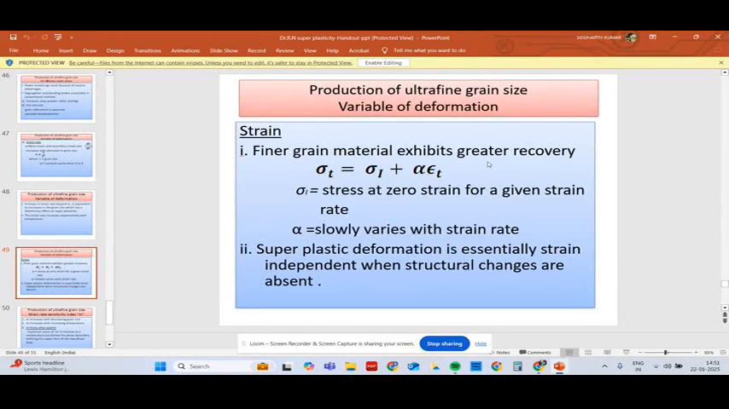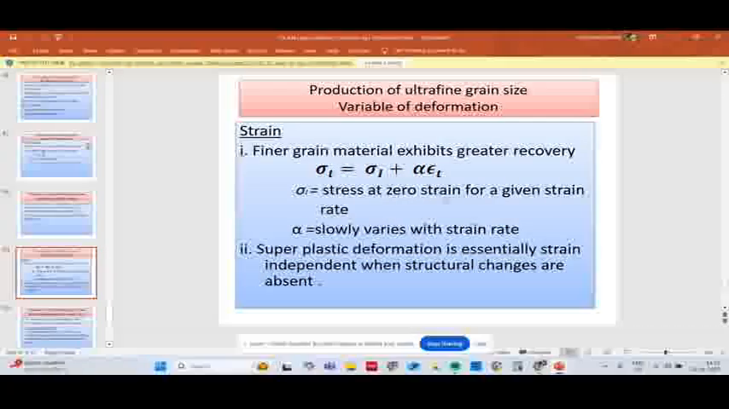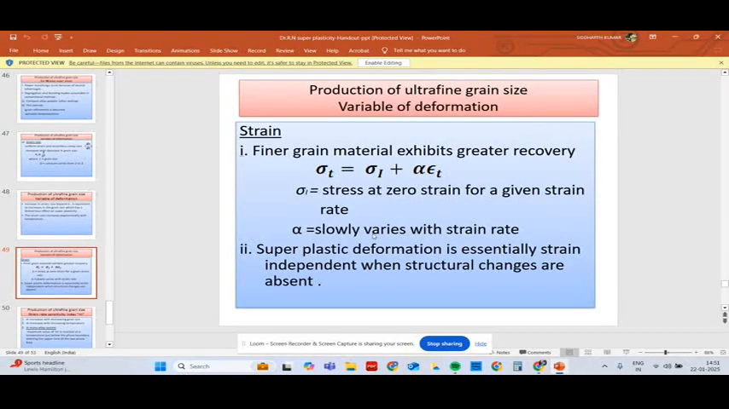Fine grained materials exhibit greater recovery. For example, sigma equals sigma I plus alpha epsilon. Sigma I is the stress at zero strain for a given strain rate. Alpha slowly varies with strain rate. Superplastic deformation is essentially strain independent, and structural changes are absent.